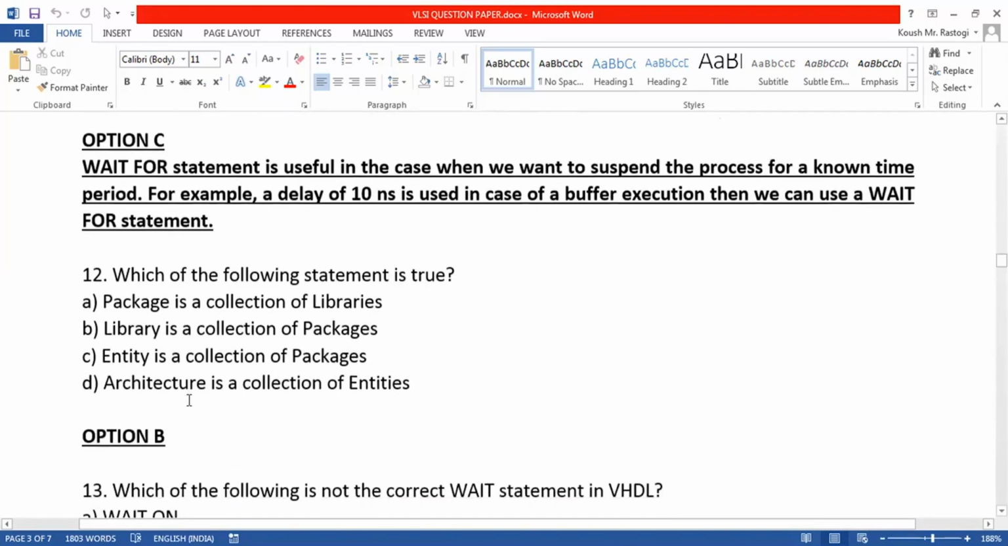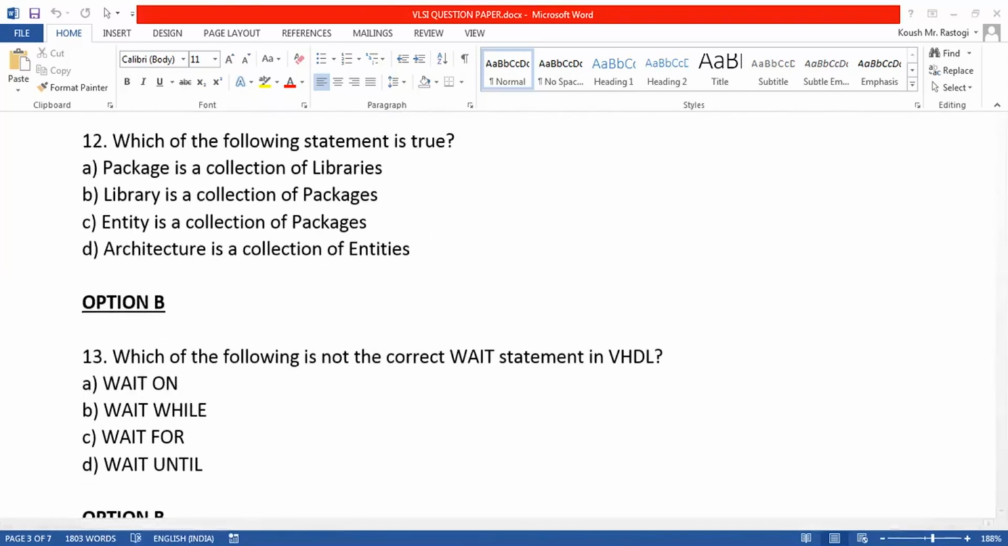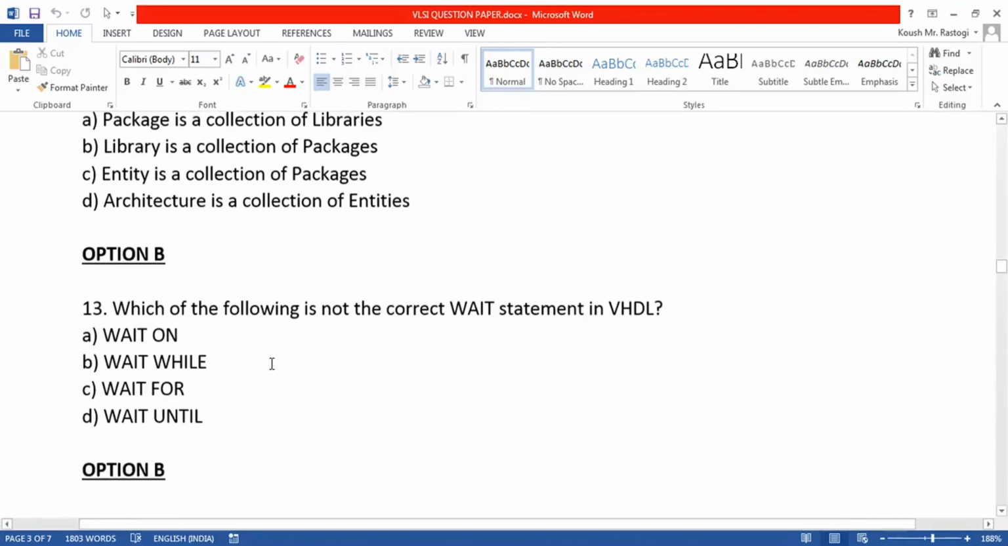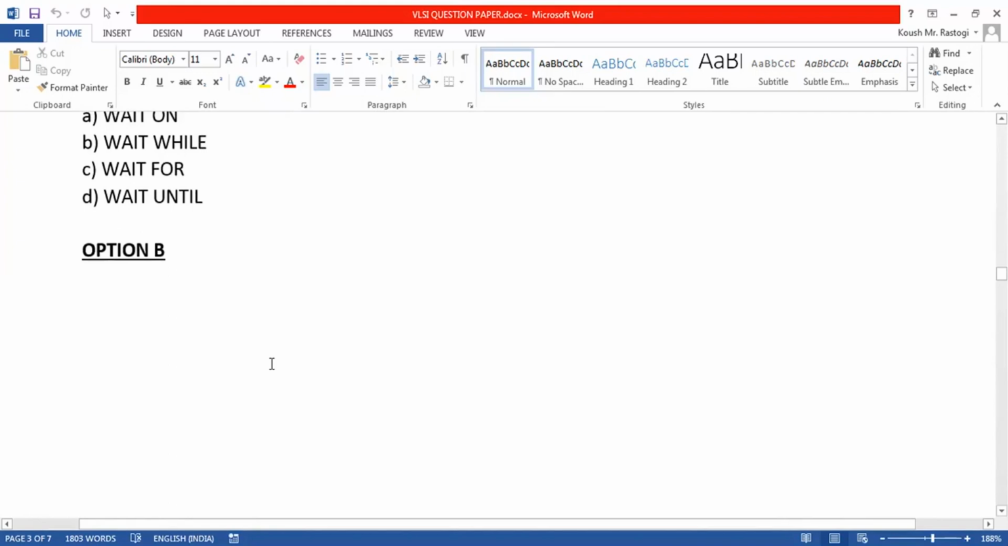Then we are asked which of the following statements is true. Obviously, a library is a collection of packages. Then we are asked which of the following is not a correct statement in VHDL. Obviously wait on, wait for and wait until are correct statements, and wait while is not a valid statement.